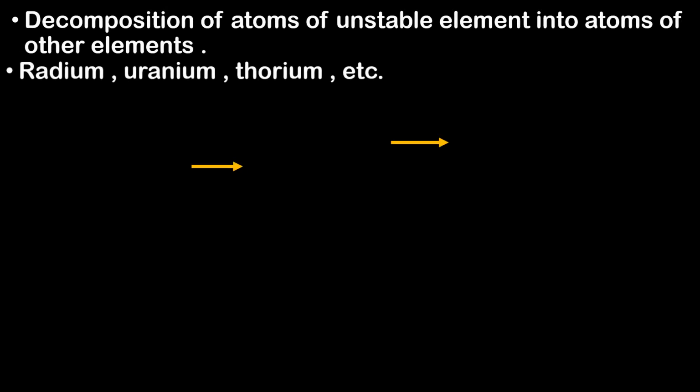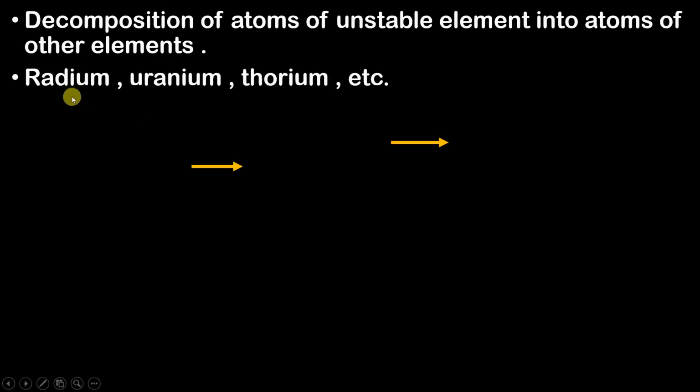you take an atom of radium. So radium is unstable. An atom of radium is unstable. Now this atom of radium, it wants to become stable. So for becoming stable, it will undergo decomposition. Okay. So after decomposition, this atom of radium is now completely going to turn into an atom of some other element. Okay, so it will no longer be radium, instead it will be turning into some other element.